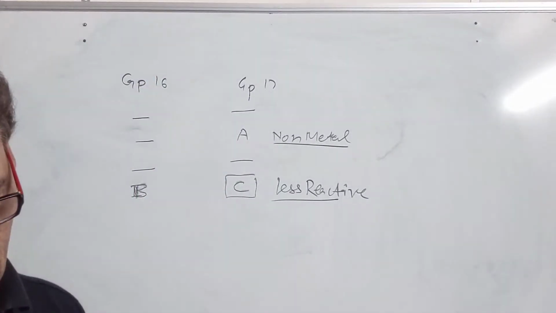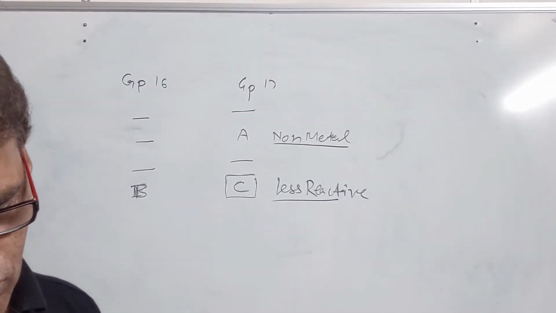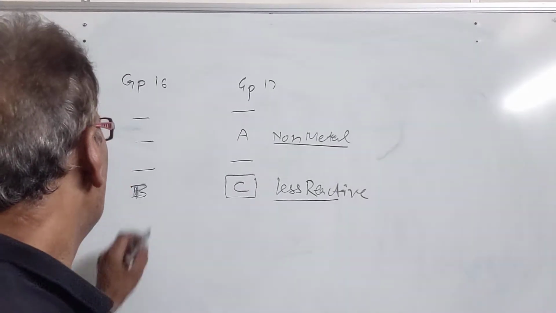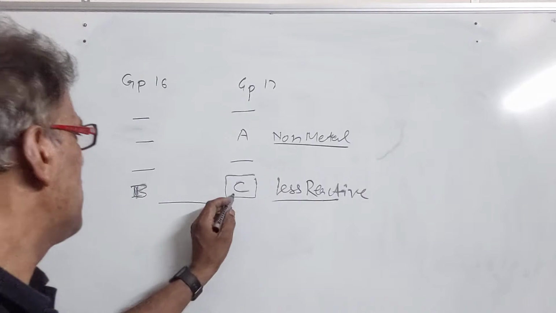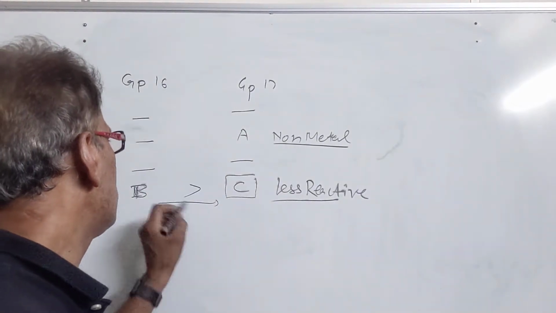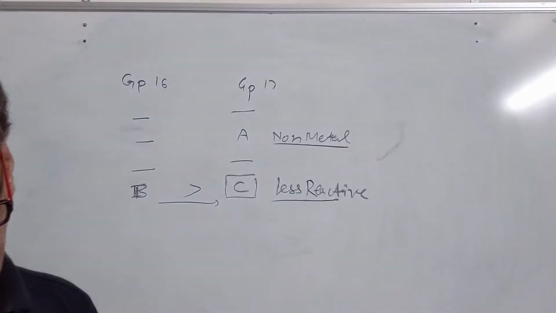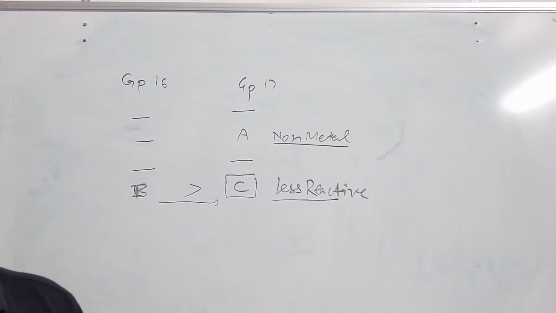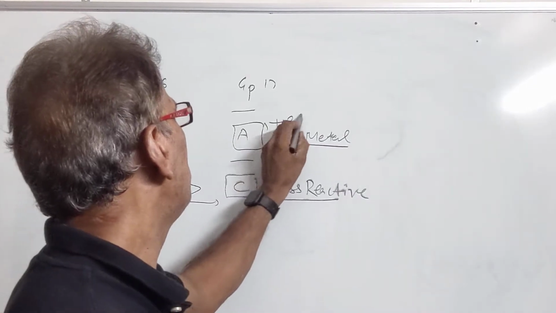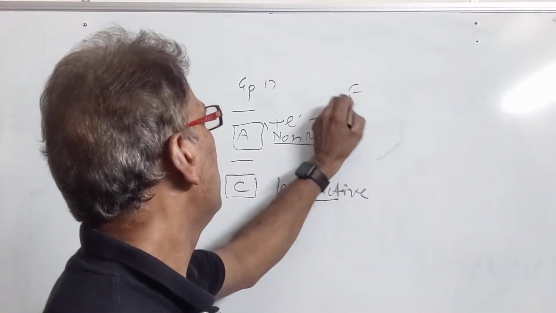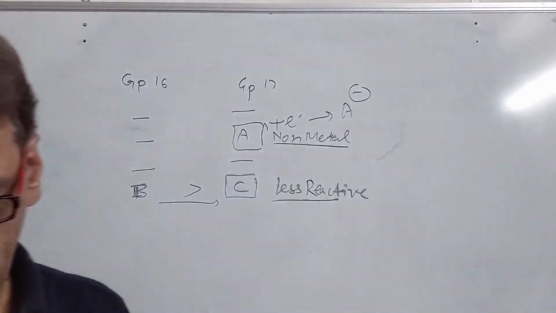Then we have, will C be larger or smaller in size than B? When we move from left to right, from the 16th to the 17th group, size decreases. So C has a smaller size than B, and B has a greater size than C. What type of ion, cation or anion, will be formed by A? A will form a negative ion, an anion, by taking an electron.